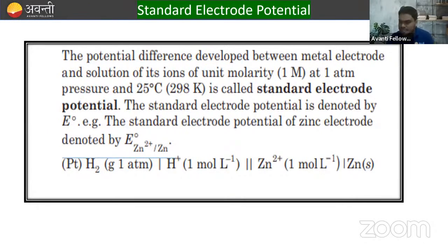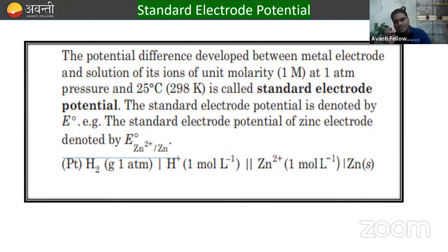So always remember what the standard electrode potential is. What do you mean by this term standard electrode potential? Basically, the potential difference developed between a metal electrode and a solution of its ion of unit molarity at 1 atm pressure. So always remember, the electrode potential at standard condition. What is this standard condition? The concentration is supposed to be 1 molar, pressure supposed to be 1 atm, and temperature supposed to be 298 Kelvin. This is called the standard electrode potential.